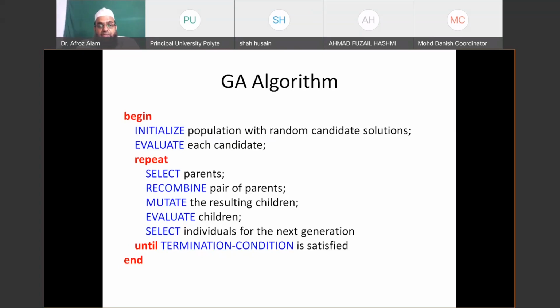Sometimes your problem might be non-convex. Sometimes you have a very good problem with a convex nature, which can converge very fast. This way, we can briefly understand the basics behind the genetic algorithm. If you have any questions so far, you can stop me. Otherwise, I will proceed.